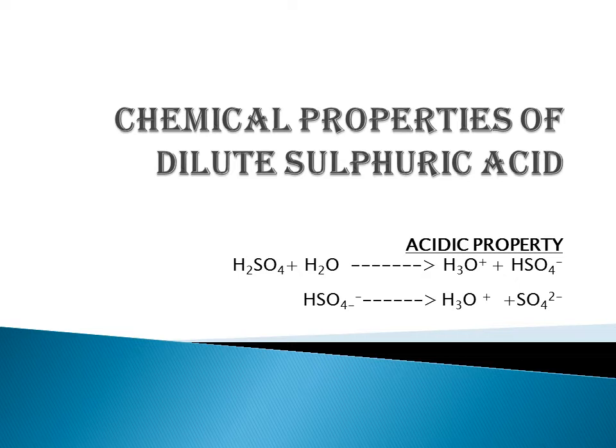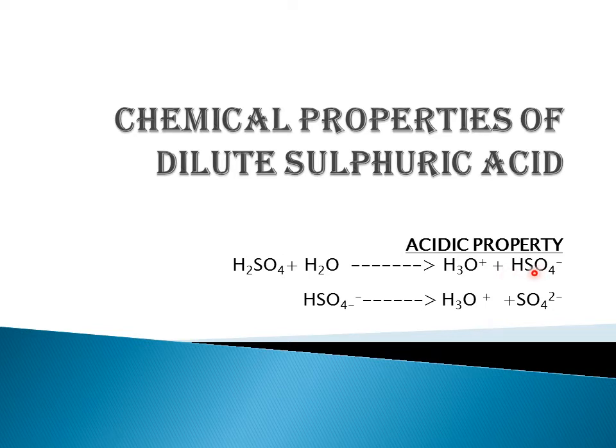A dibasic acid is an acid which ionizes in two stages and it has two hydrogen atoms in its molecule. Let us see the ionization of dilute sulfuric acid. First, it combines with water and forms a hydronium ion H3O plus, HSO4 minus, that is a hydrogen sulfate ion or a bisulfate ion.